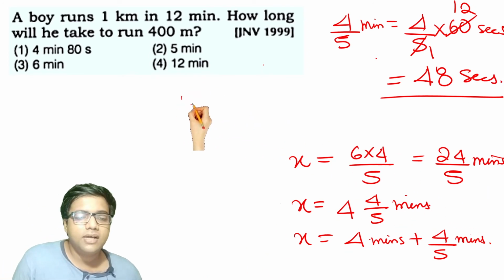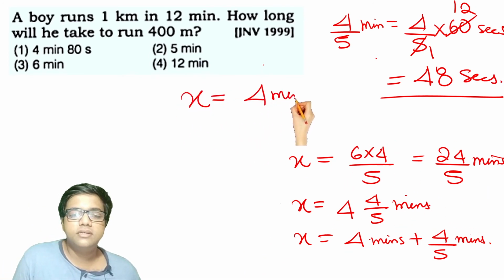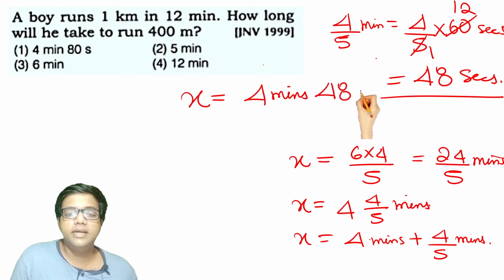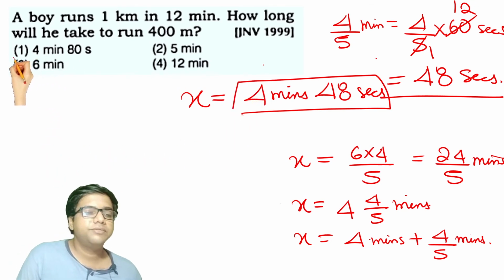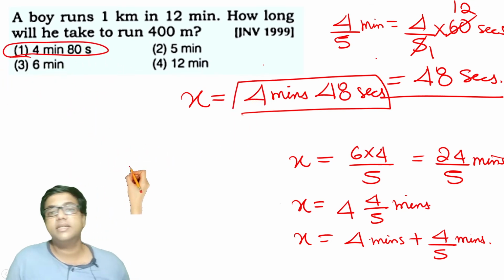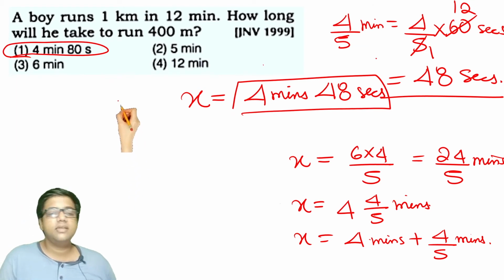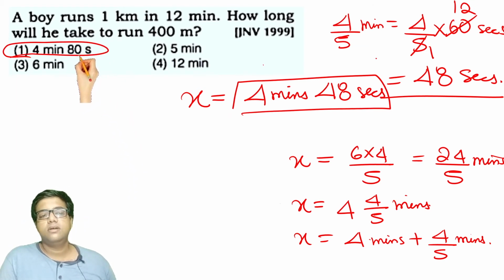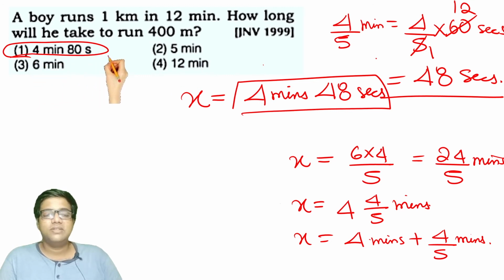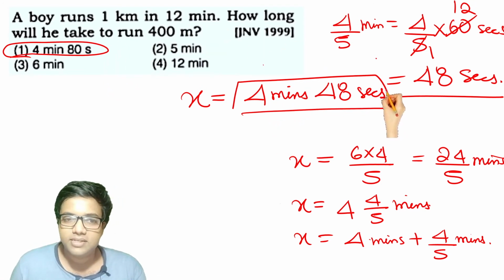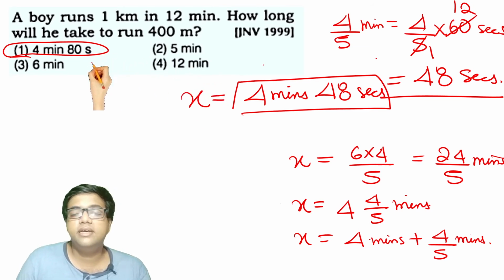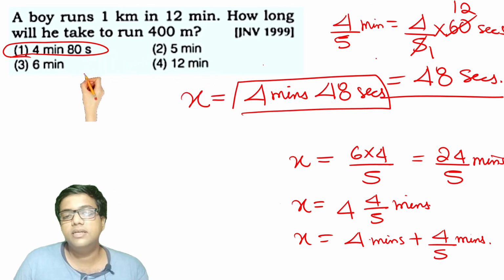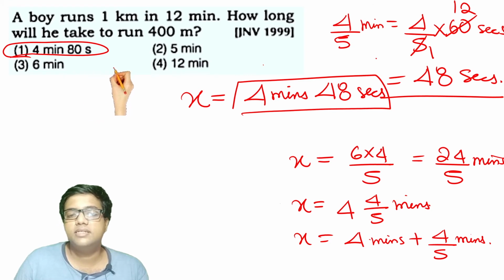Therefore, the answer for this question is 4 minutes 48 seconds. That is the right answer, but we have the nearest value as 4 minutes and 80 seconds. See, 80 seconds can't be the right answer, because it will be 5 minutes and 20 seconds. So this can't be the right answer. The right answer is 4 minutes and 48 seconds. Here it is given wrong. Don't worry, when you are given a wrong answer, you must always find the nearest answer.